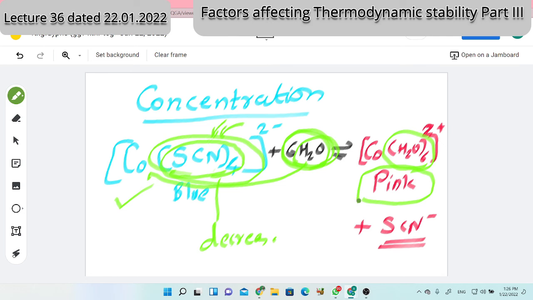Conclusion: sufficient concentration of ligand is necessary to obtain a suitable stable complex. If that concentration changes, a new complex may form. Here in this example, water was the ligand added. I did dilution there, the concentration of thiocyanate decreases, and the complex changes from thiocyanate to aqua. Is this one example clear? Yes, sir.